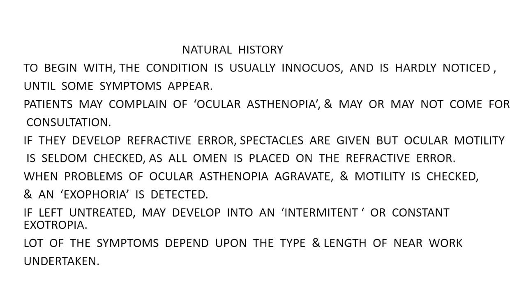Now, when the refractive error is addressed, problems of asthenopia aggravate, motility is checked and exophoria is detected. That's the best thing to start with. If left untreated, it may develop into an intermittent or a constant manifest exotropia. A lot of symptoms depend upon the type and length of near work undertaken.